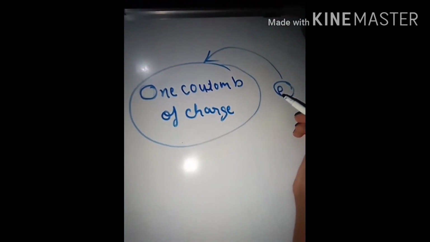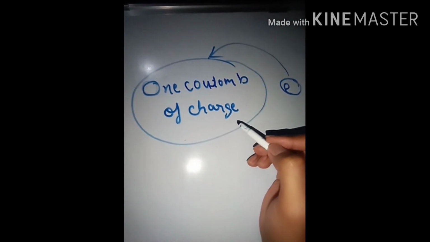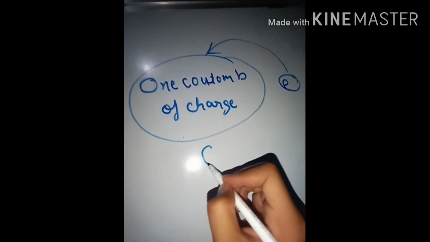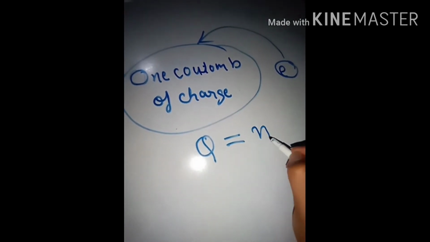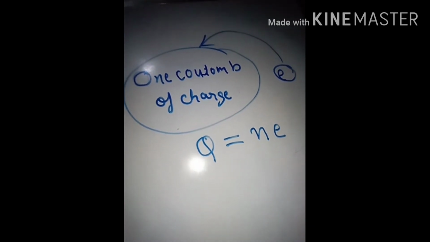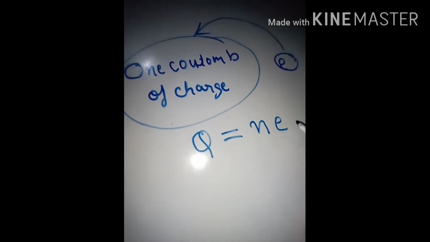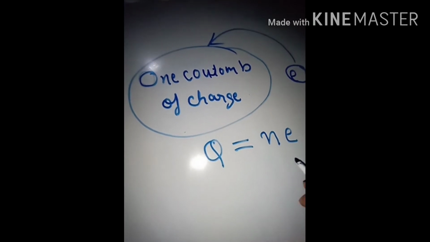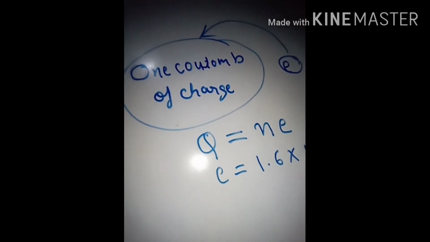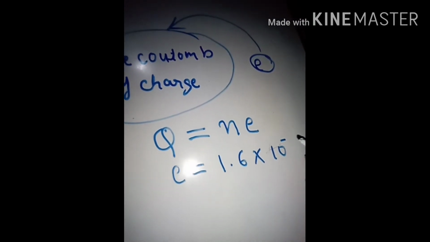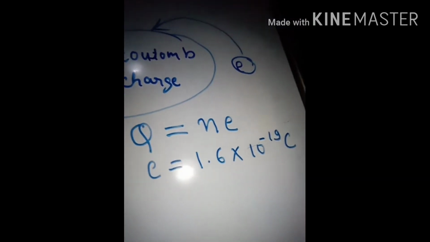By the property of quantization, this can be solved, since we know that the bigger charge is equal to n times the smaller charge. Since we know that the charge on an electron is equal to 1.6 into 10 to the power minus 19 coulomb.